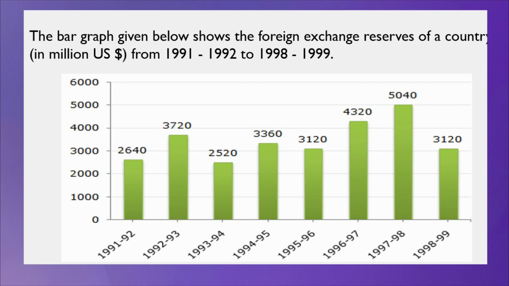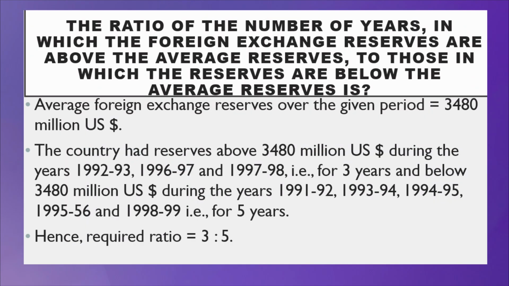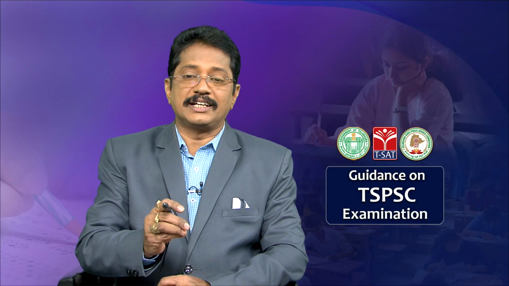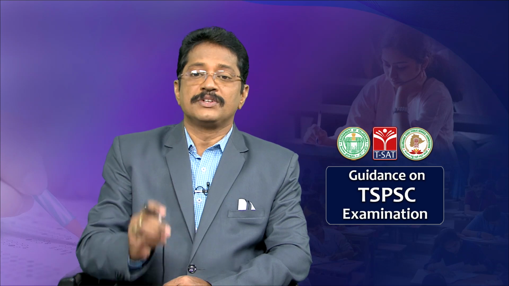1, 2, 3, 4, 5, 6, 7, 8. So, you have to divide the total value by 8, then you will get 3,480. Clear? So, this is the average foreign exchange reserves of that country. Do you understand how to find the average here? Sum of the quantities by the number of quantities.